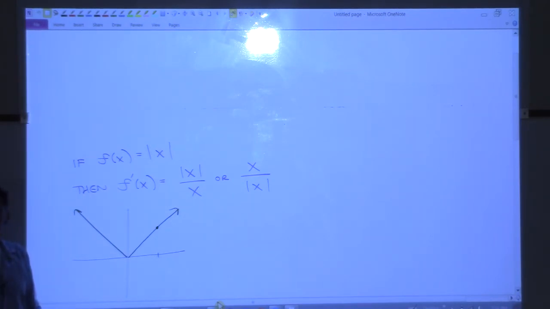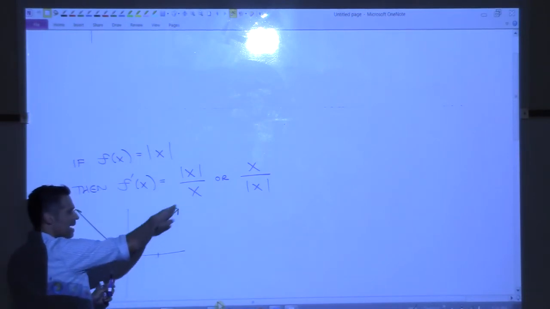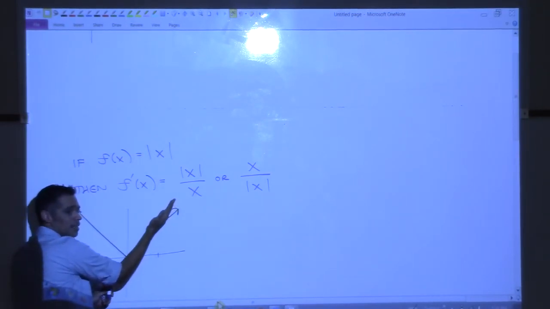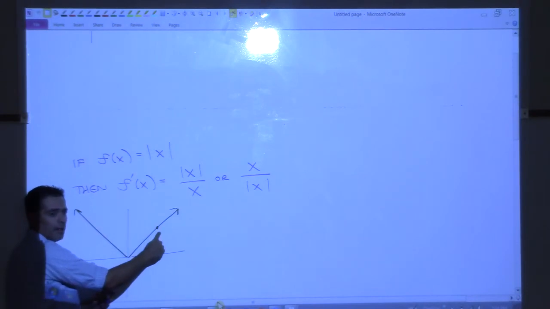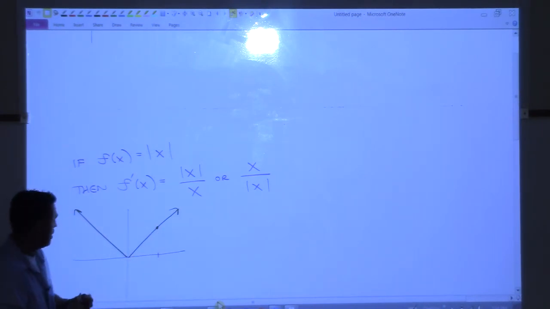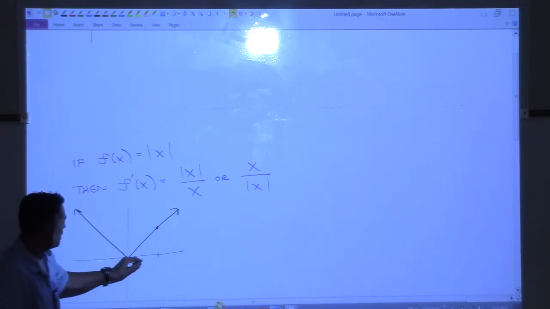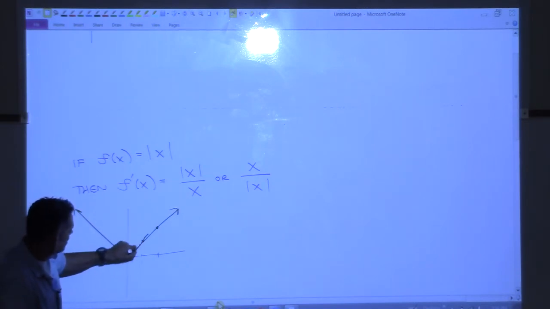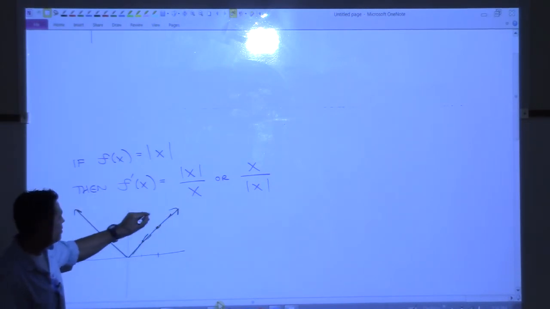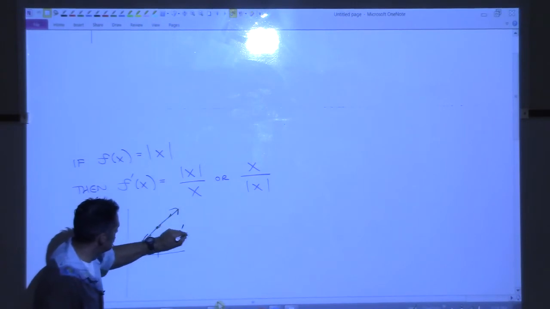Yeah, positive, but even more than that. This diagonal is like the perfect diagonal, so the slope is going to be 1. In fact, that's going to happen anywhere to the right. Those slopes are always going to be 1, so we know the derivative over here should be 1.